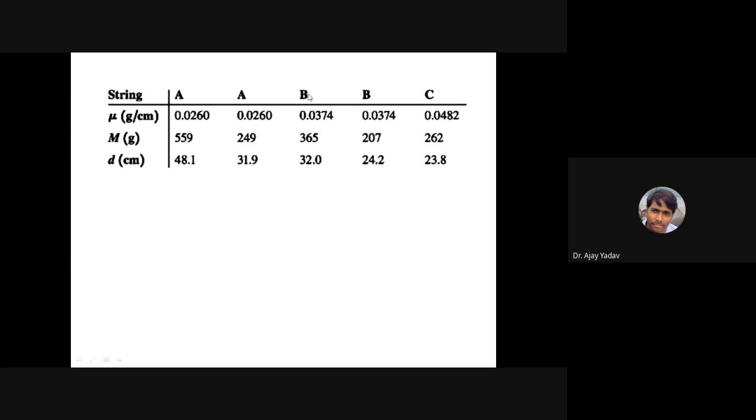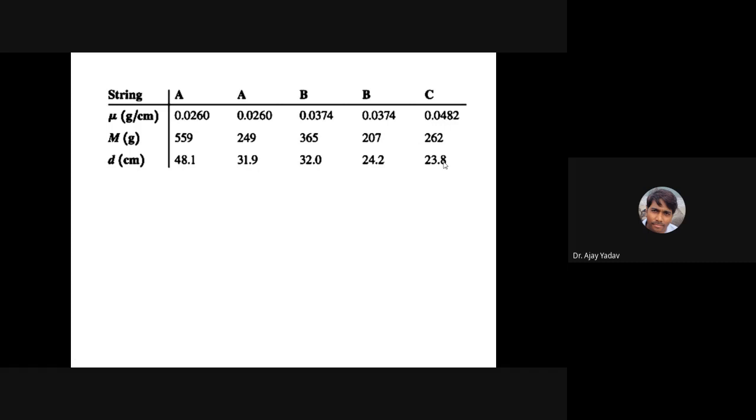Similarly, for another string, which has linear mass density 0.0374, when the mass attached was 365 gram, the node to node distance in the transverse wave was 32 centimeter. When 207 gram was attached, the node to node distance was 24.2 centimeter. Similarly, for another string C, which has linear mass density 0.0482, when 262 gram was attached, 23.8 centimeter was the distance between nodes.